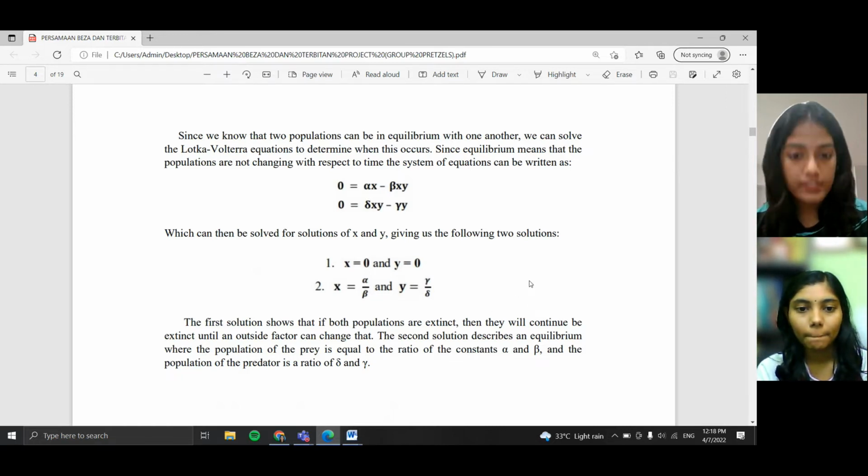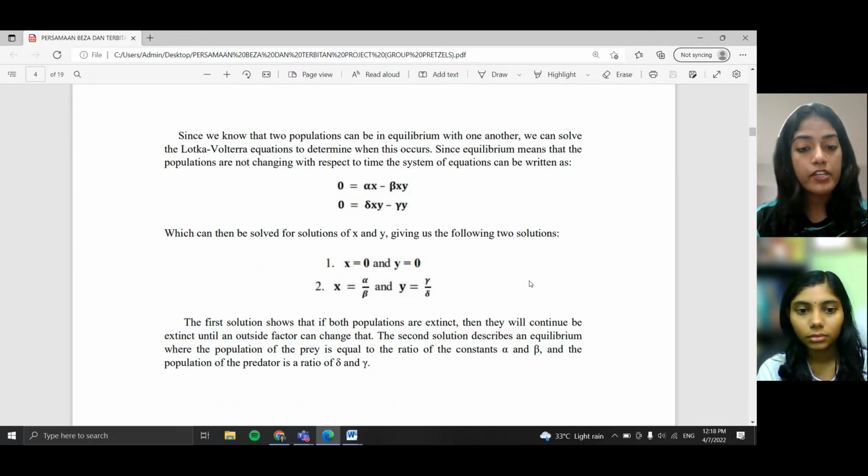The first solution shows that if both populations are extinct, then they will continue to be extinct until an outside factor changes that. The second solution describes an equilibrium where the population of the prey is equal to the ratio of the constants alpha and beta, and the population of the predator is a ratio of gamma and delta.